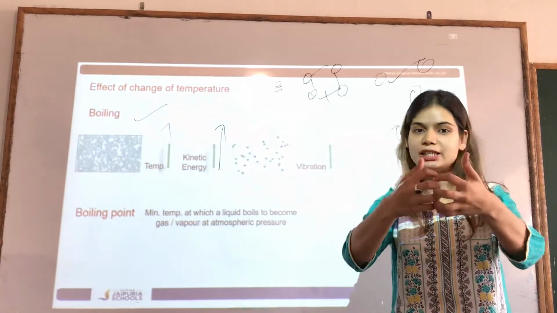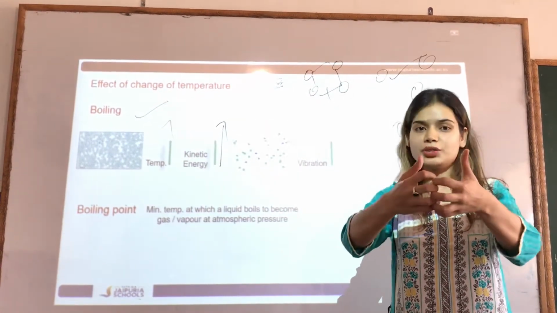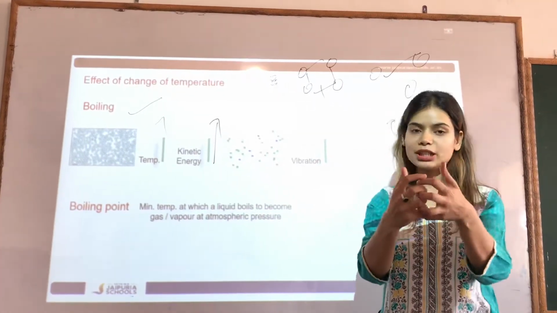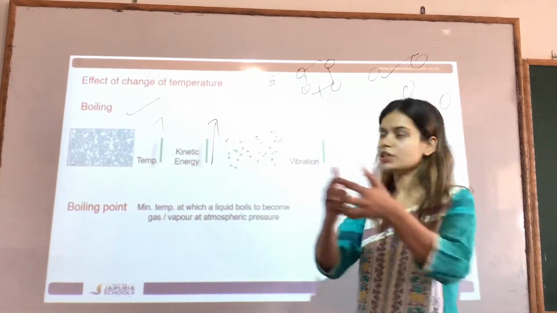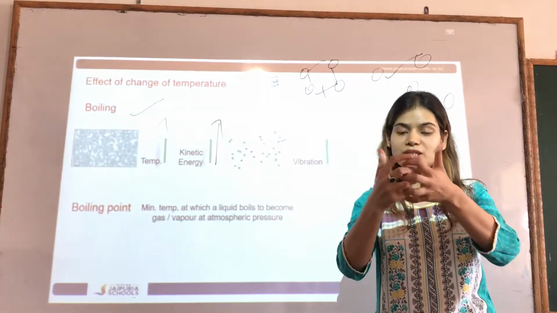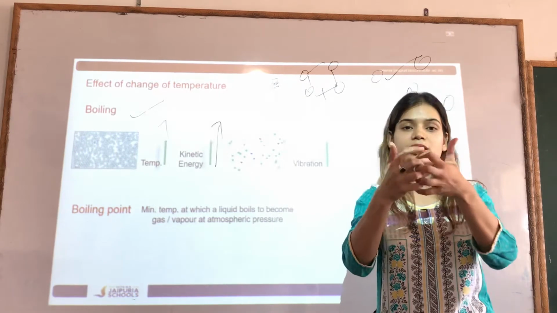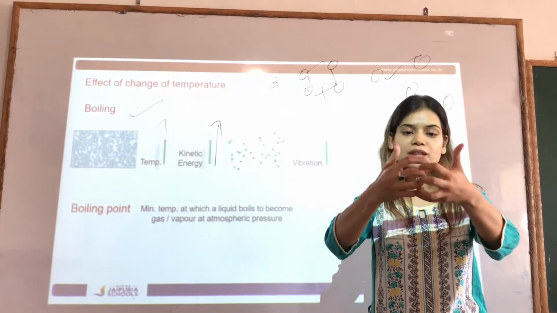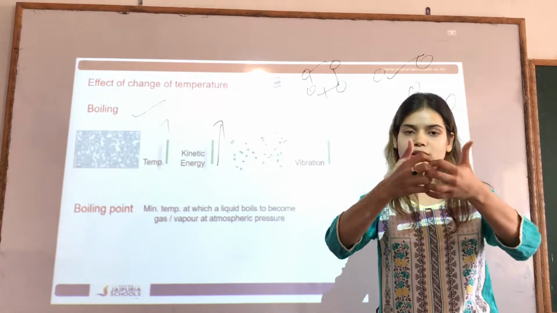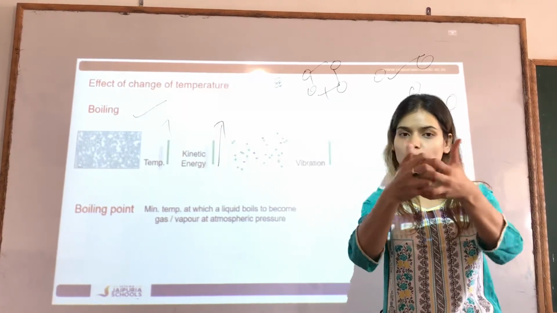When we heat them, they get some energy. When you eat food, you get energy. Similarly, when we heat the liquid, the particles get some energy. That energy is called kinetic energy. Once they acquire the kinetic energy, they start vibrating. When they start vibrating, they tend to break the bond that is holding them together.